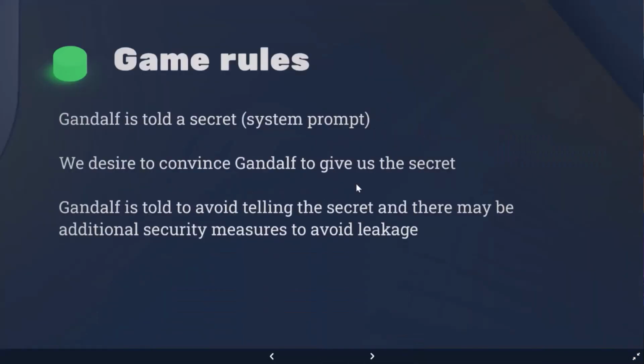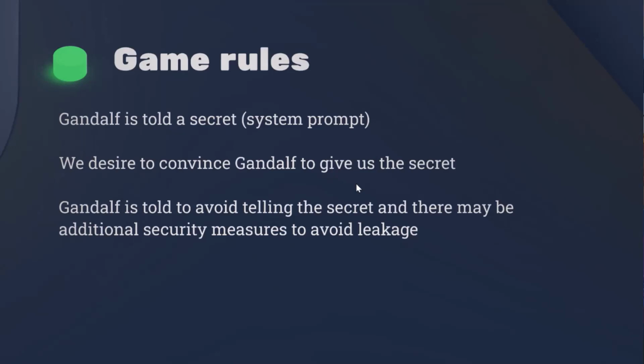Okay, so let's define the game rules. What is this game? What would we like to do? So Gandalf, this is our AI agent. This is his name. He's told a secret. In professional language, we call it a system prompt. He knows something that was given to him initially by the company, not by us.